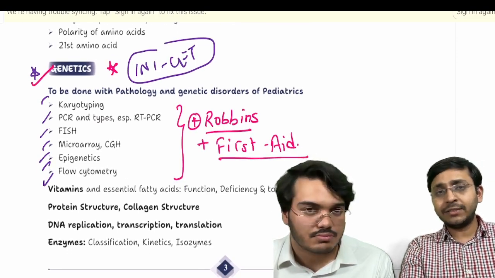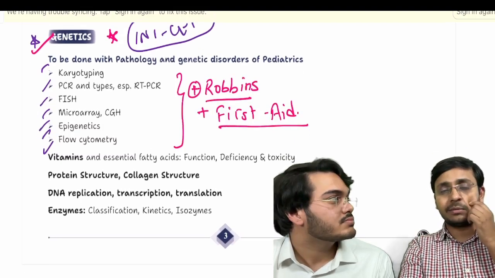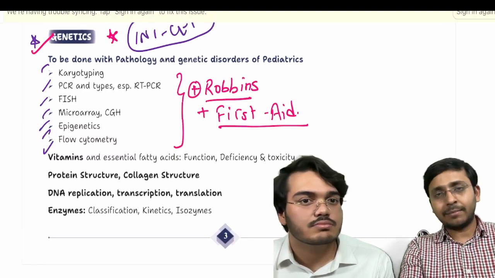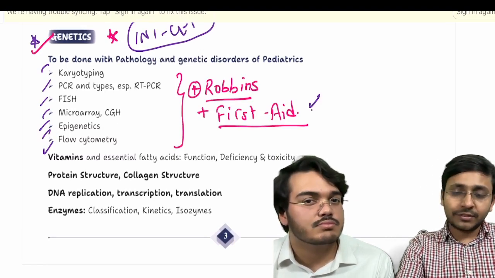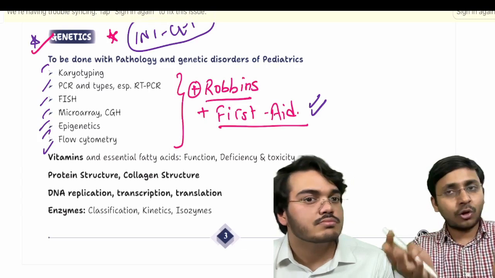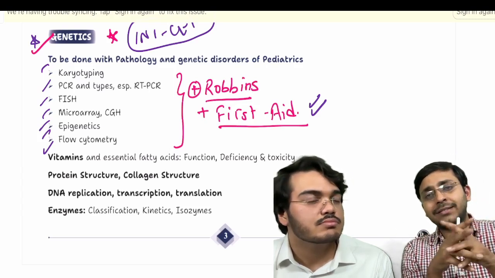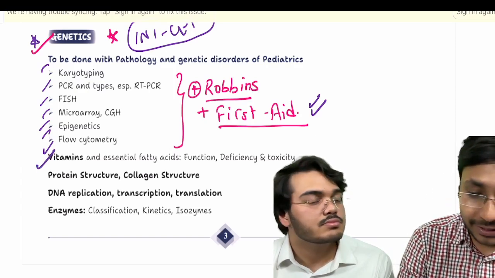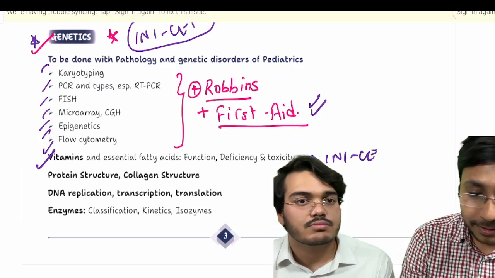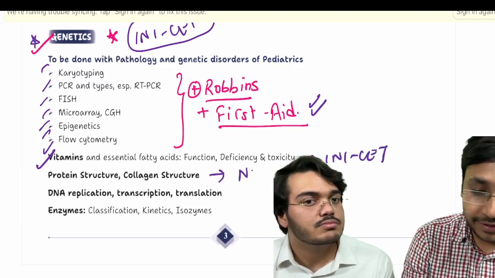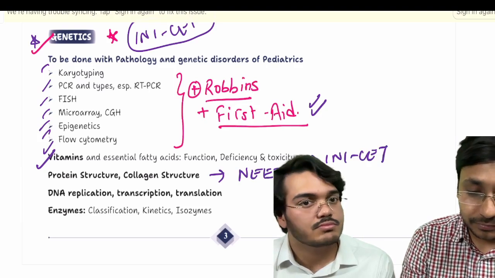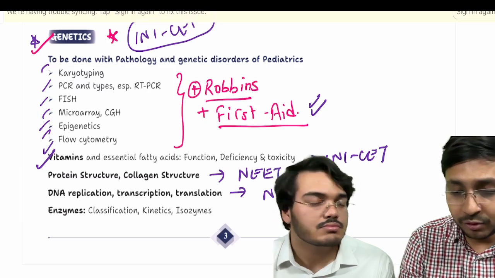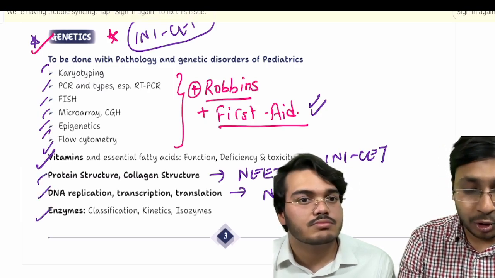I would also suggest that you read Robbins, because Robbins' main genetics chapter, all these genetic methodologies are given. And again, First Aid summarizes all these genetic technologies in a very succinct manner. Now, vitamins are very, very important for INI-CET. Protein structure, collagen structure, very, very important for NEET PG. And DNA transcription, metabolism, very, very important for NEET PG. Right? So these all are important.